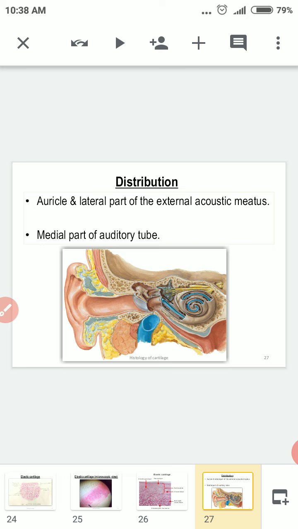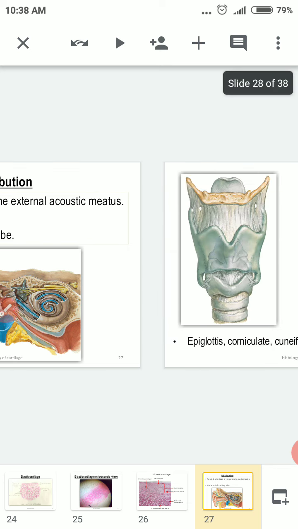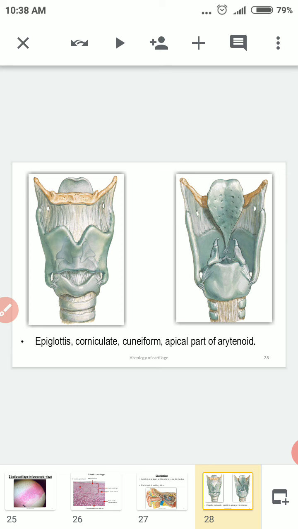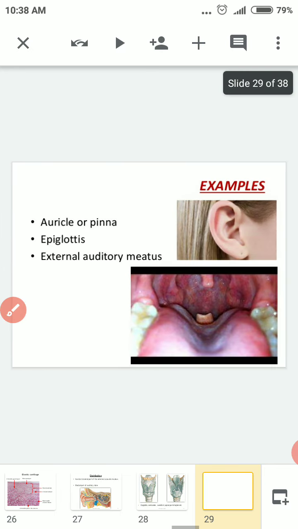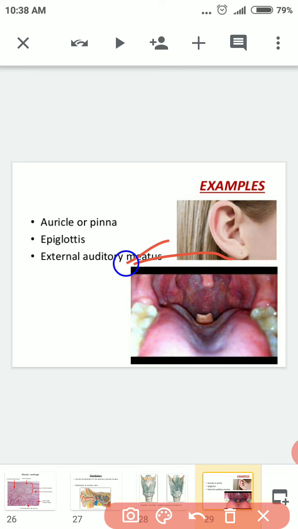We call it the external acoustic meatus. Epiglottis and eustachian tube are all made up of elastic cartilage. This is the part that you see, the epiglottis, which is made up of elastic cartilage. See the ear pinna, and here comes the epiglottis. You can see they are all made up of elastic cartilage.